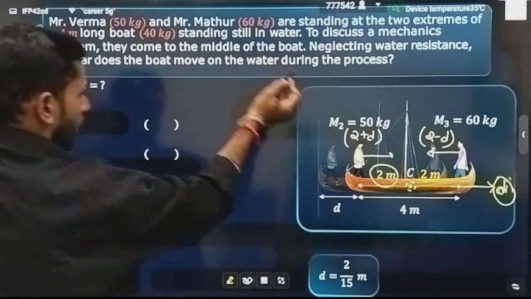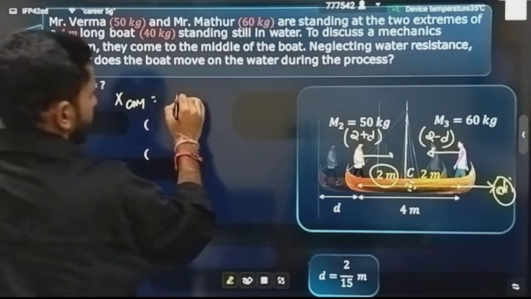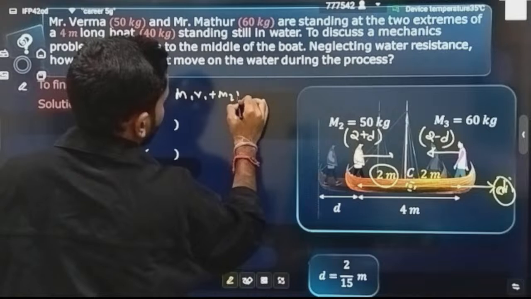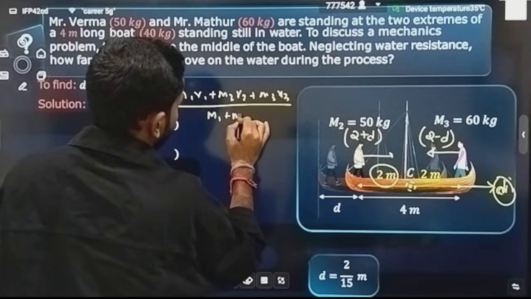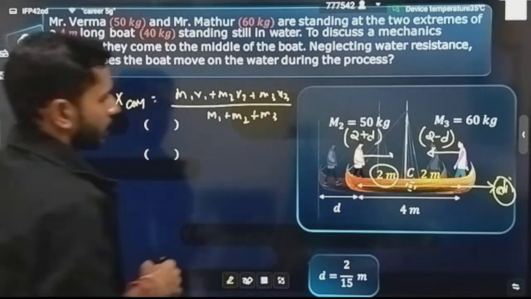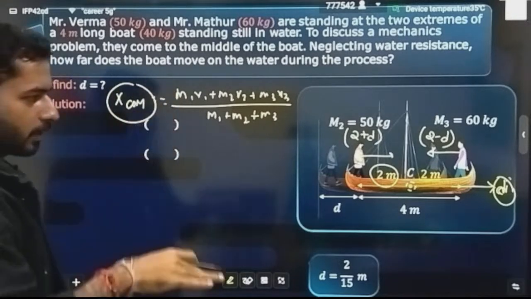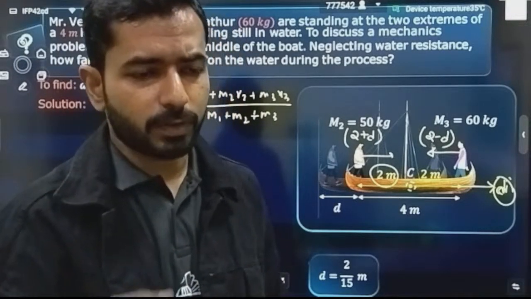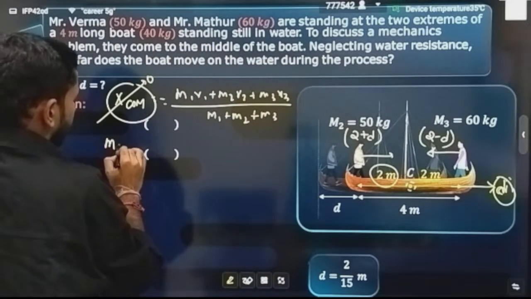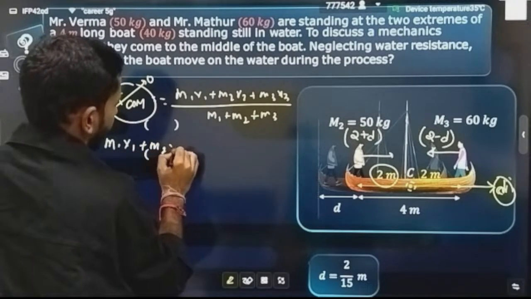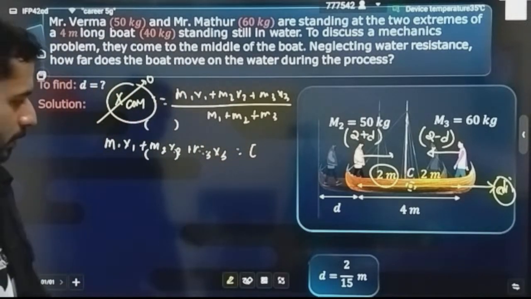Now there is just a formula that you have to use to calculate that d. What will you write? X position of the center of mass. What is the position of the center of mass? You will write m1 x1 plus m2 x2 plus m3 x3 divided by the total mass m1 plus m2 plus m3, correct? If initially the center of mass was at rest, that means the displacement in the center of mass position will be 0. That means the value of this thing is 0. So in total, m1 x1 plus m2 x2 plus m3 x3 equals 0. That's it.